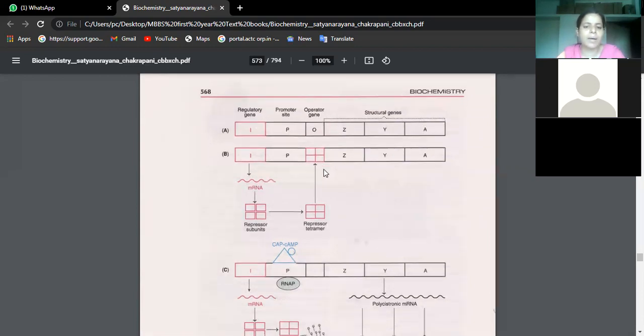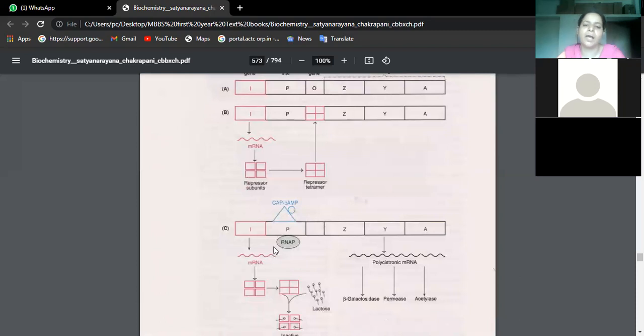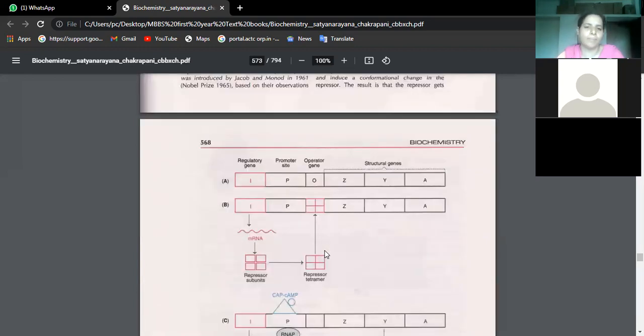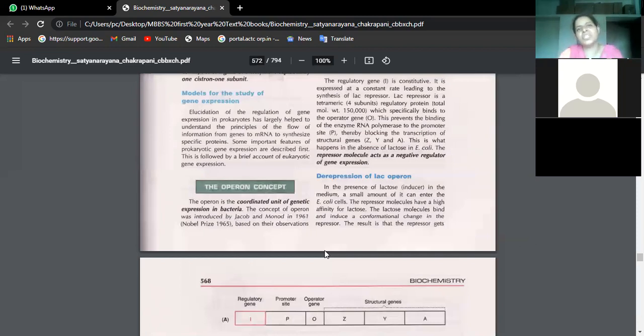This tetramer will help in the formation of these RNA polymerases. So finally, you will see one big mRNA structure is formed with the help of all this. A polycistronic mRNA, which will synthesize these enzymes that help in the lactose metabolism of E. coli. Okay, so these are the initial studies.